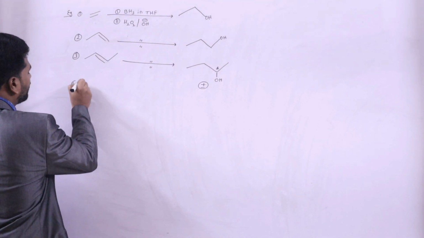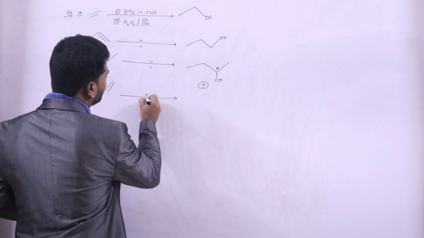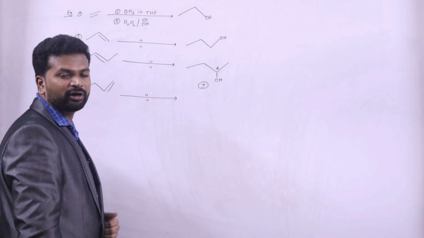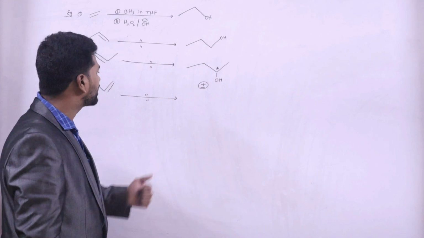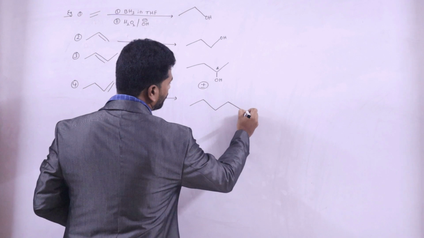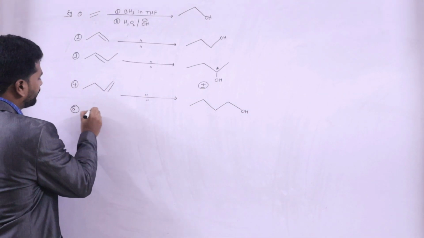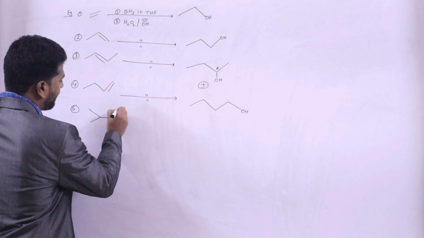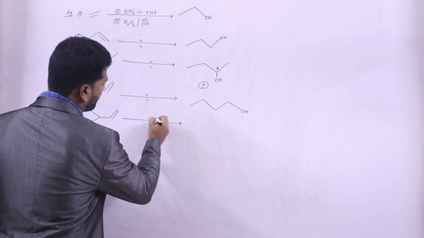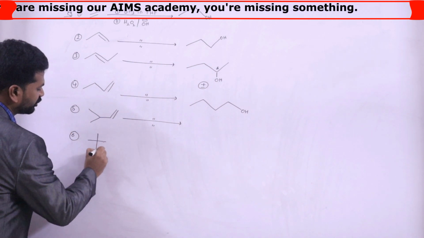Similarly, when 1-butene is treated with borane in THF followed by oxidation with hydrogen peroxide in alkaline medium, we are going to get butan-1-ol. Similarly, we'll have some more examples. Let us try to finish this.